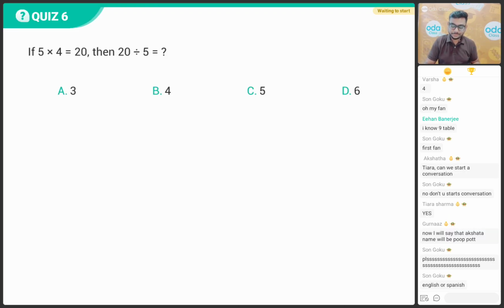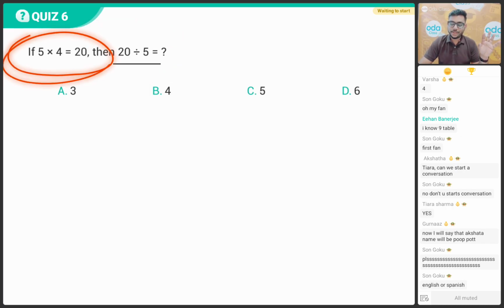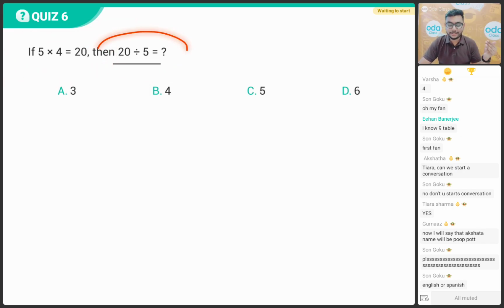Now, let's solve a question, everybody. 5 multiplied by 4 is equal to 20. Right? So, what is 20 divided by 5, children? 5 into 4 equal to 20, then 20 divided by 5 will be how much?